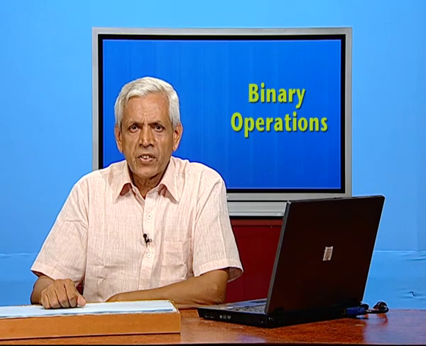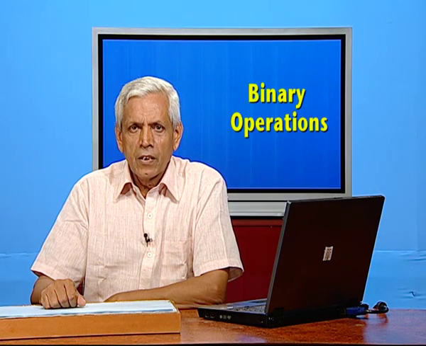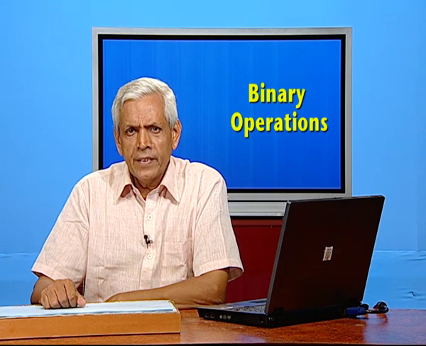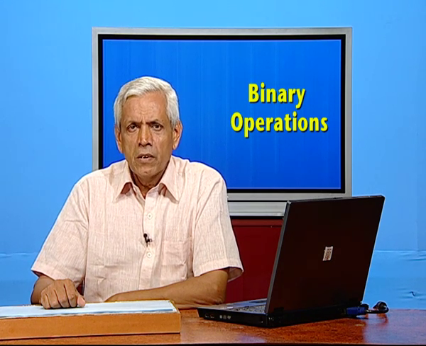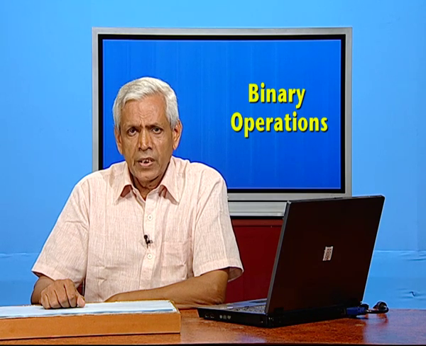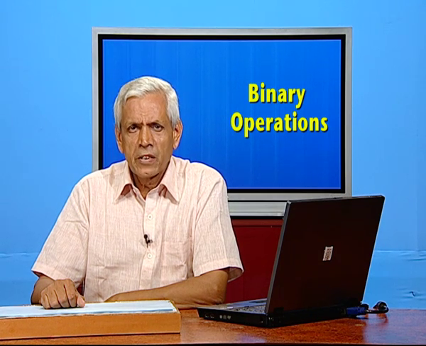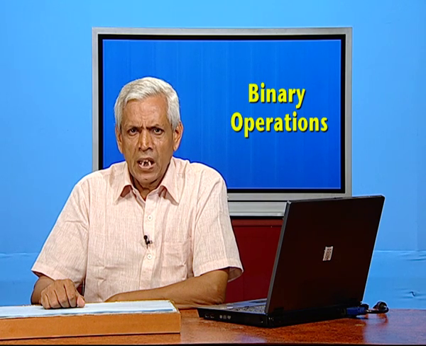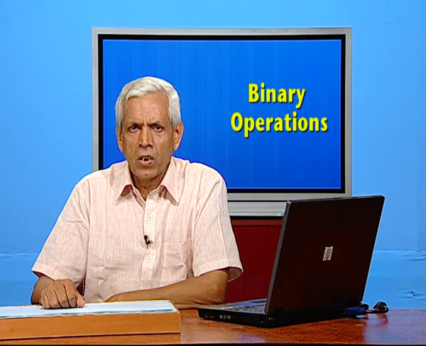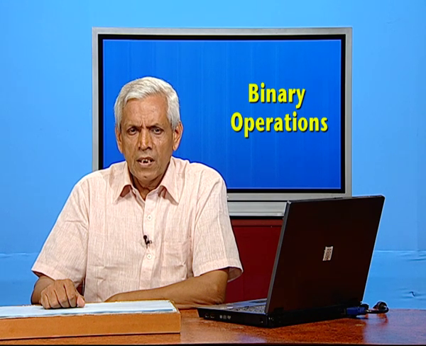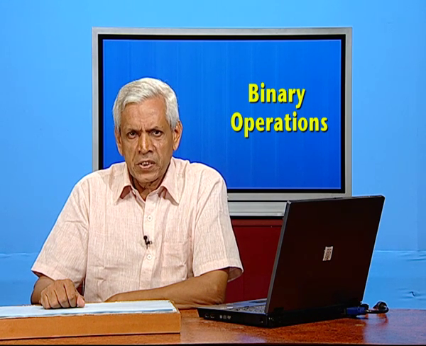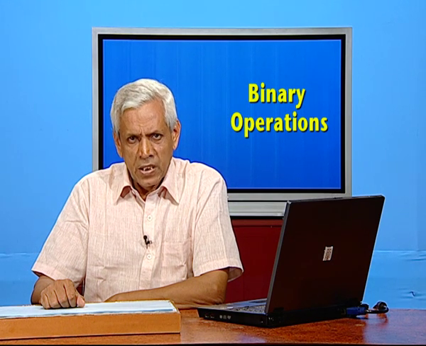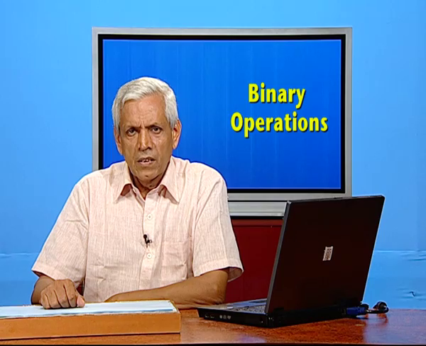This completes the problem. Now, dear students, today we have completed the discussion on binary relations. There are three types, namely reflexive, symmetric and transitive, and when the relation has all three properties, we call it an equivalence relation, and for an equivalence relation there comes up something called equivalence classes. Thank you very much.